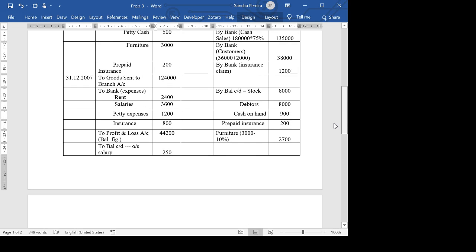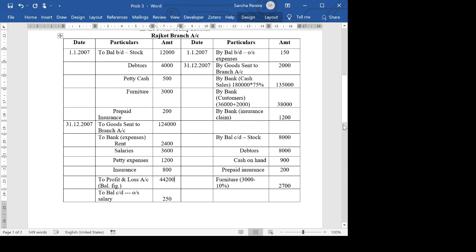Is this clear? If I have not put the date, all this comes as 31st December 2007. It's not a continuation. It's all on 31st December 2007. Any questions?